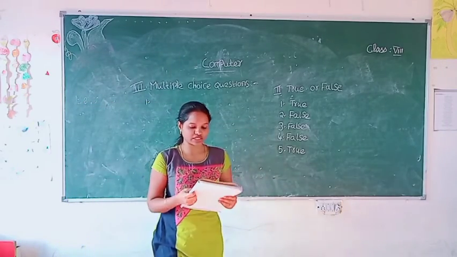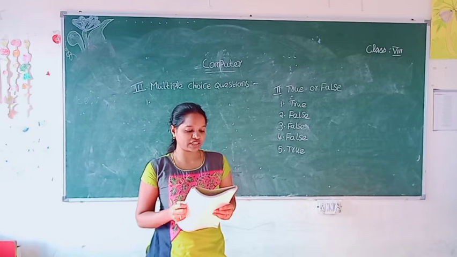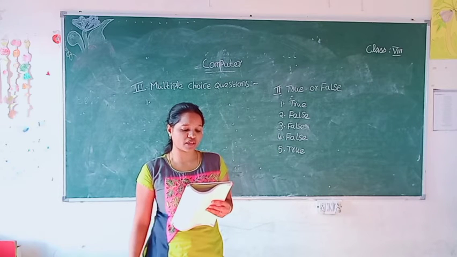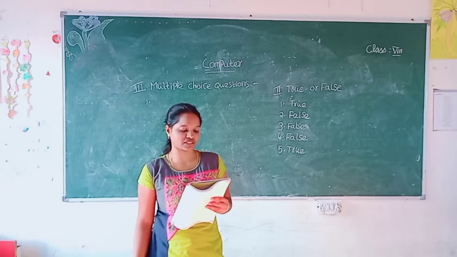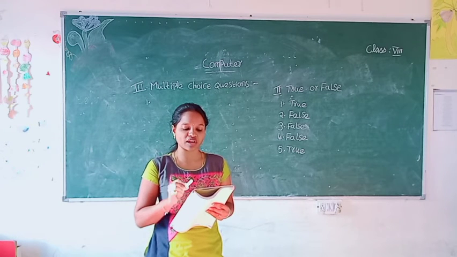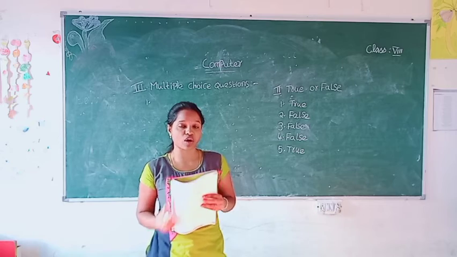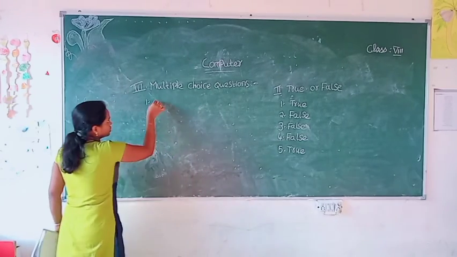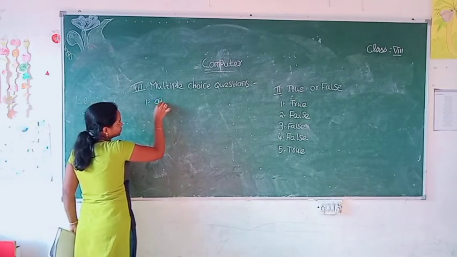Read the first question. A computer interprets the instructions given by a user with the help of a dash. The options are given there: operating system, device driver, utility software. What is the answer? Operating system. So tick the right answer.